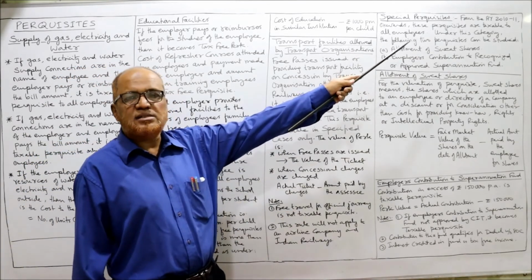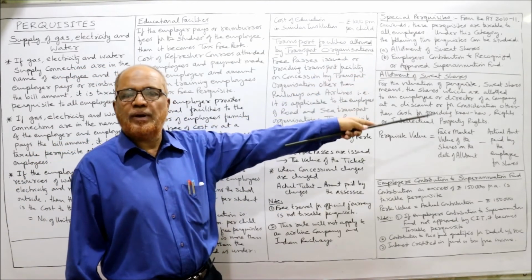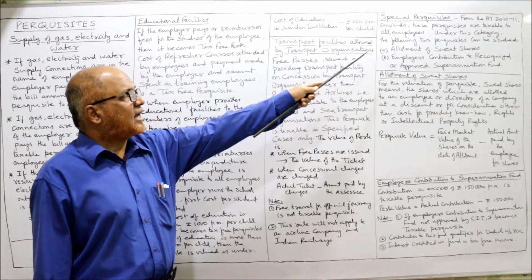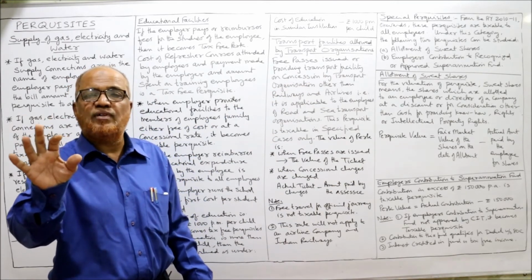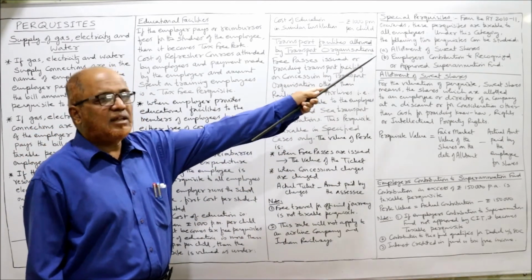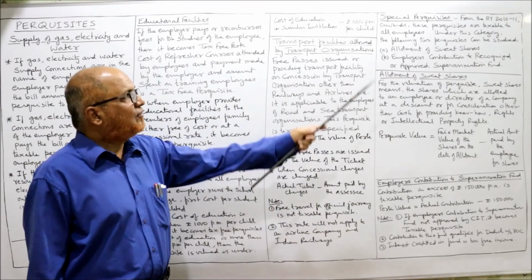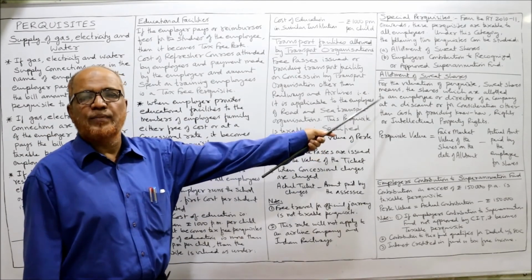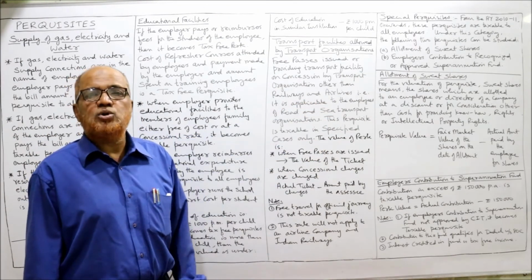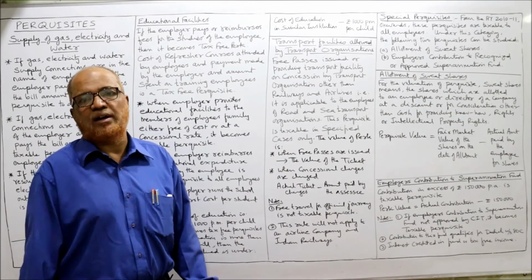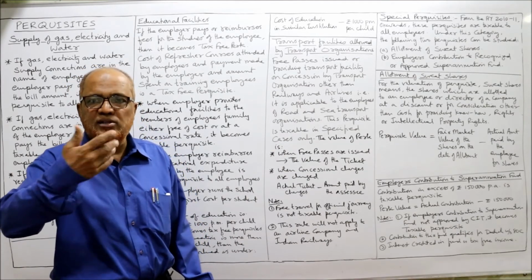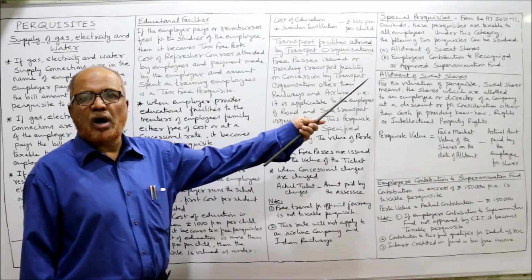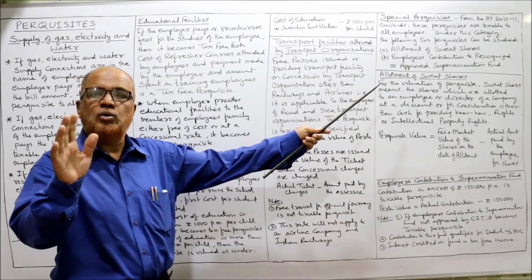Special perquisites from assessment year 2010-11. These are the new perquisites which are taxable from 2010-11 assessment year onwards. These perquisites are taxable to all employees, not only to specified, but every employee. Under this category, the following 2 perquisites can be studied. The first one is allotment of sweat shares. What are sweat shares? I'll discuss now. Second, employer's contribution to recognized superannuation fund, approved superannuation fund. These 2 are called special perquisites which are taxable to all employees.